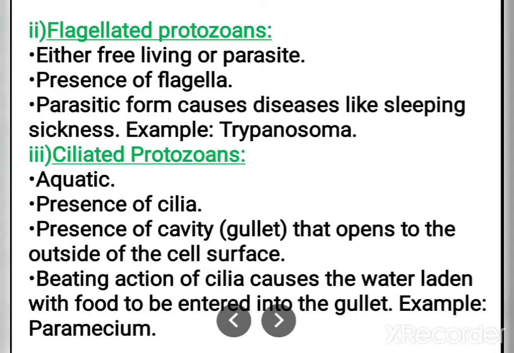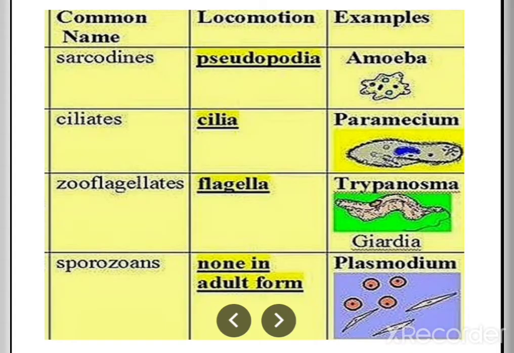Next is the ciliated protozoan. They have cilia, that's why we call them ciliated protozoans. An example for this is Paramecium. These are also aquatic organisms, and they have a cavity that we call the gullet. Through that they can take the food. It opens outside, and by means of cilia, the water current moves towards the gullet, and they can take the food through that. The cilia are helpful for locomotion also, and for taking food.